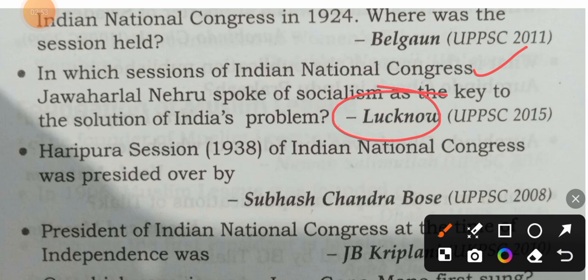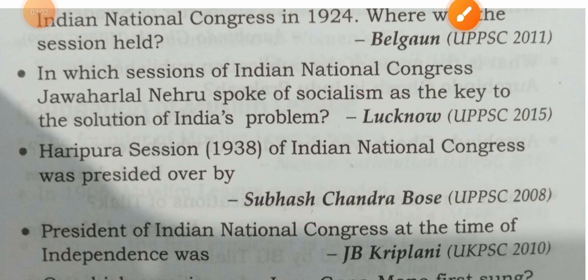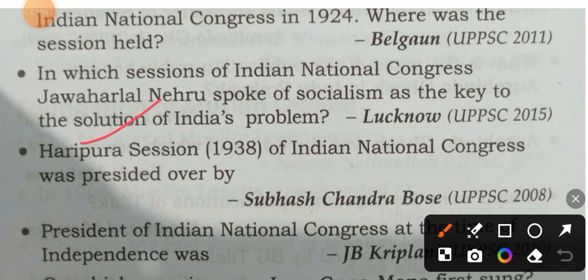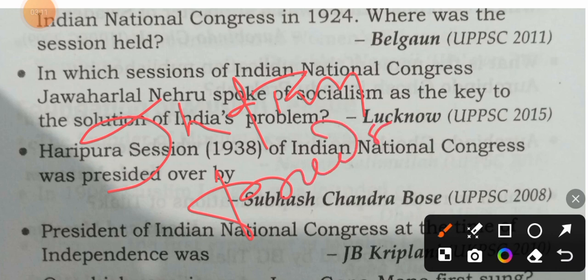The Haripur session in 1938 of Indian National Congress was presided over by Subhash Chandra Bose. Dear students, you all know a book, Indian Freedom Struggle. Can you tell me who wrote this book in 1934?